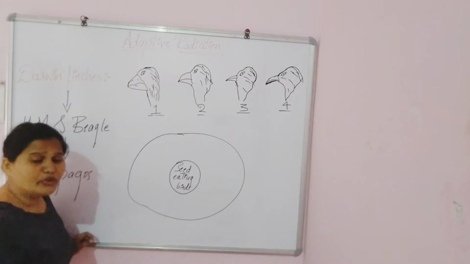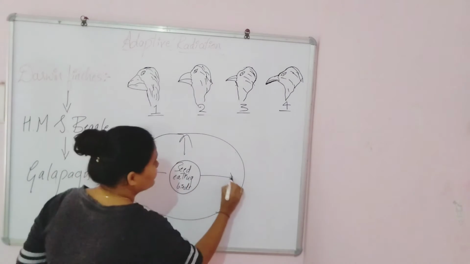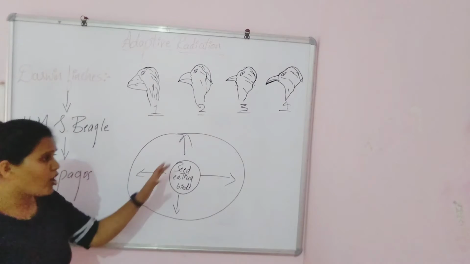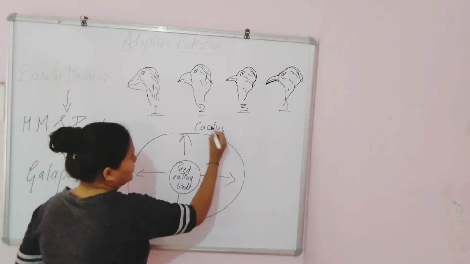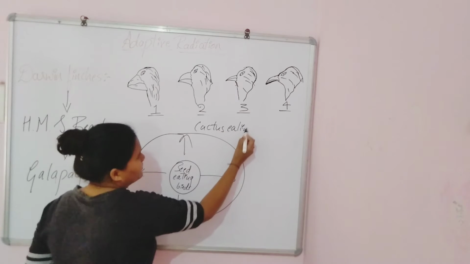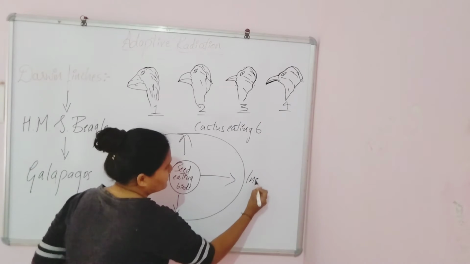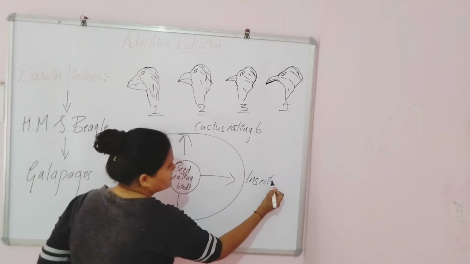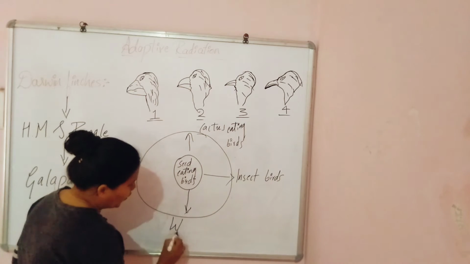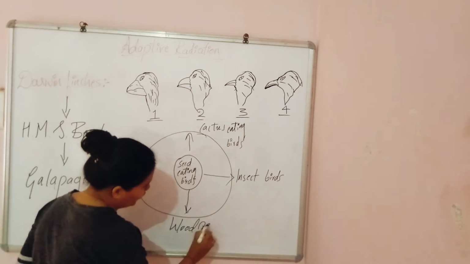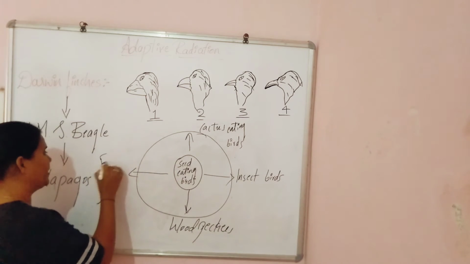But later, due to their needs and their food habits, some of the birds got diverted into cactus eating birds, or you can say plant eating birds, and some other insect eating birds, and some others woodpeckers which feed on the wood, and some others fruit eating birds.